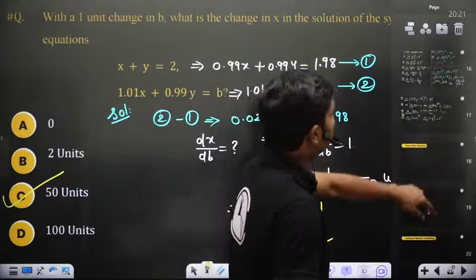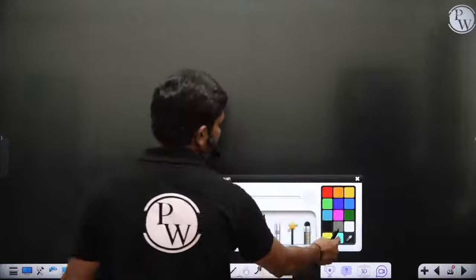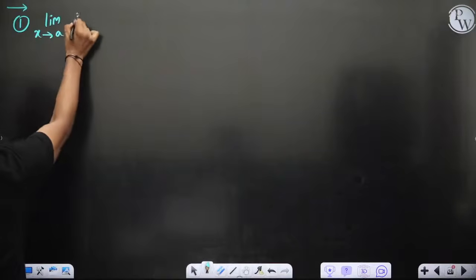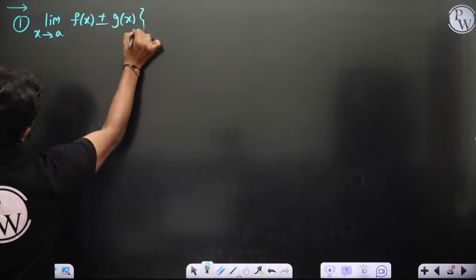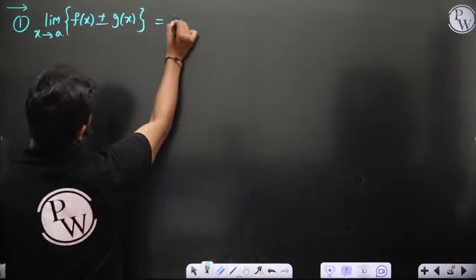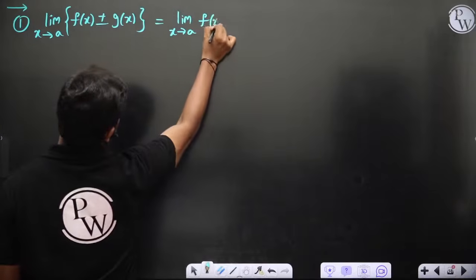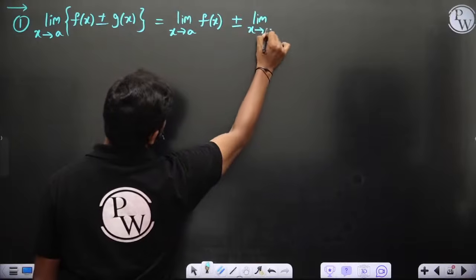Then let's talk about a few nice points here. First, limit x tends to a of f of x plus or minus g of x. If you have something like this, it can be written as two separate limits: limit x tends to a of f of x plus or minus limit x tends to a of g of x.